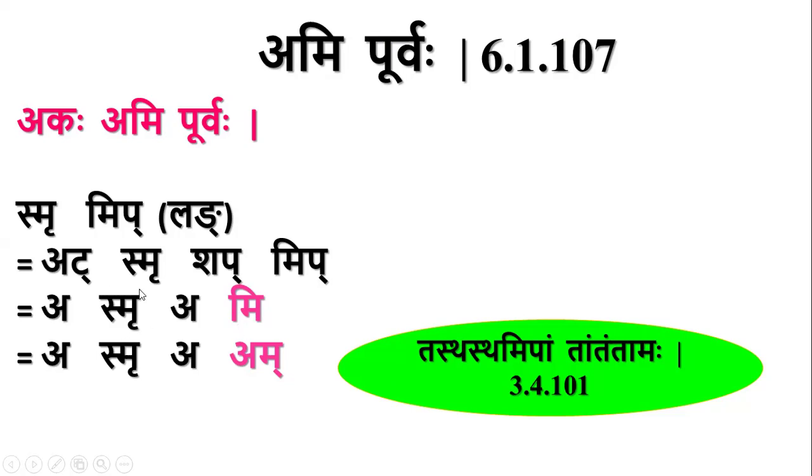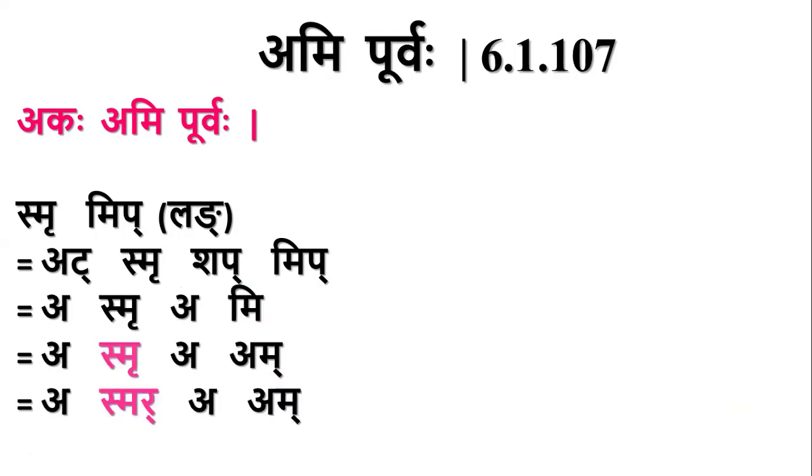I add this dhatu, but this vikarna pratyaya comes in between these two, and ru. So there is no scope for amipurvaha here also. Even if there is no akara here, we have gunadesha of this dhatu by sarvadhatuka ardhadhatukayoho.